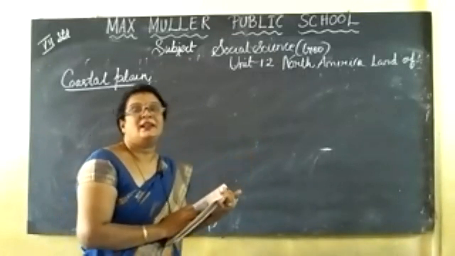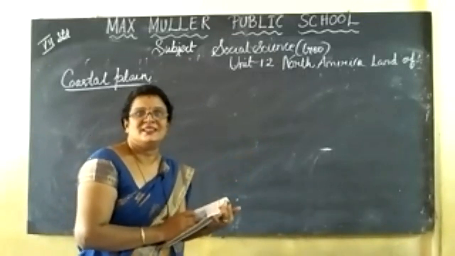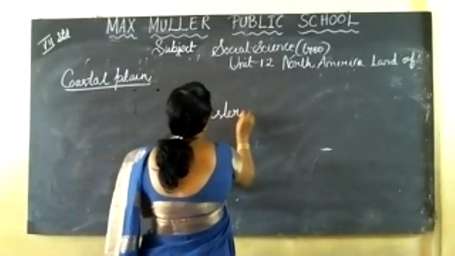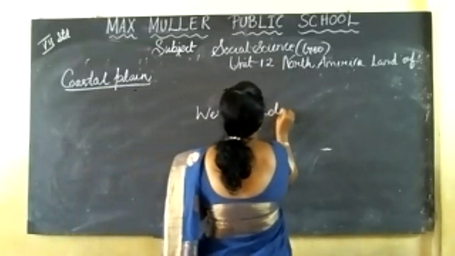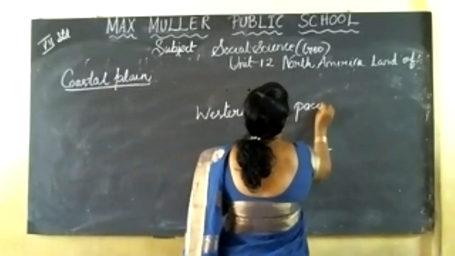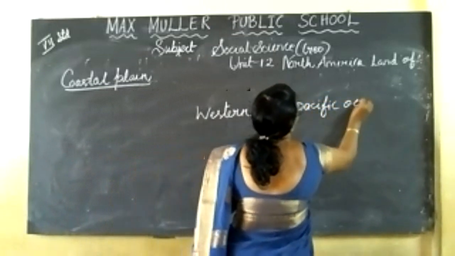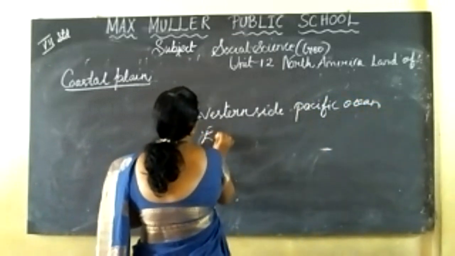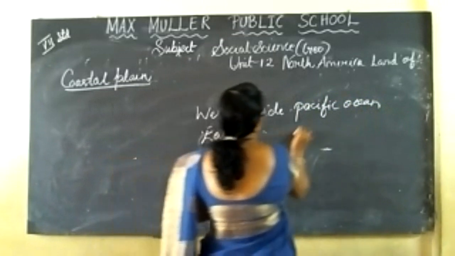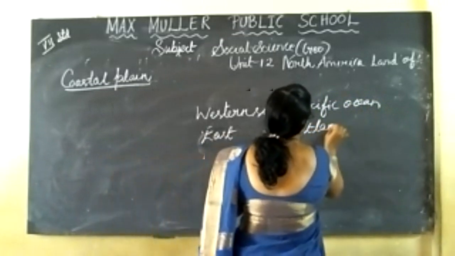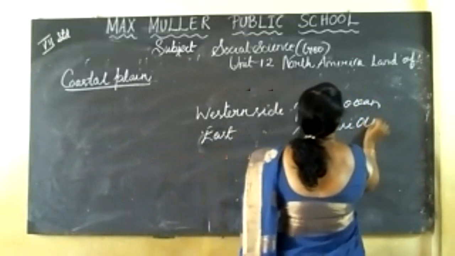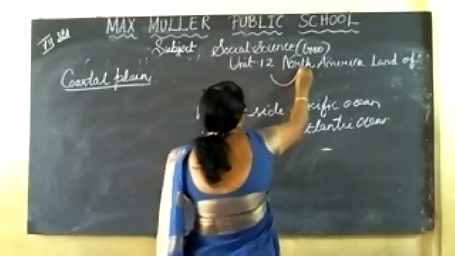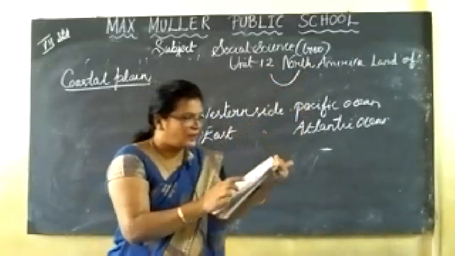Basically, North America is surrounded by oceans, isn't it? On the western side, we can see the Pacific Ocean. On the eastern side, we can see the Atlantic Ocean. In the top, above, we can see the Arctic Ocean. Okay, this place is the Arctic Ocean.